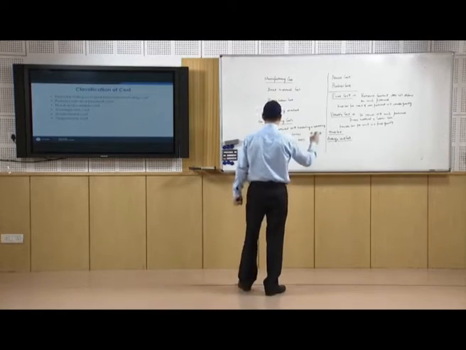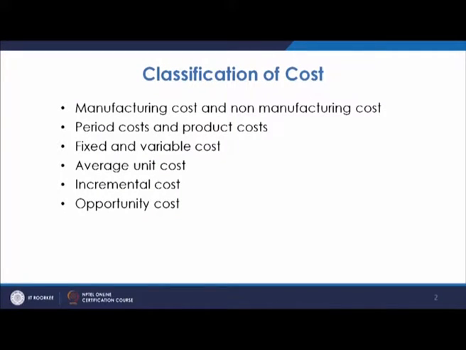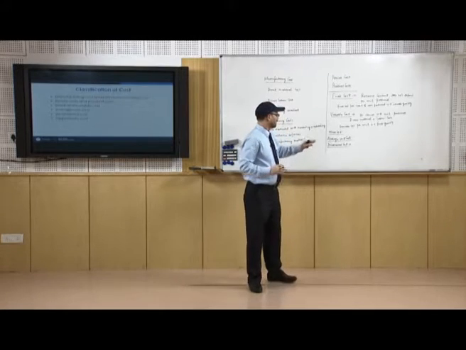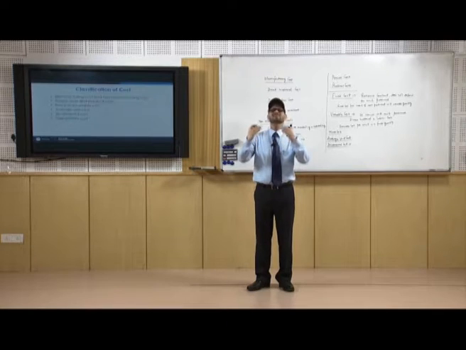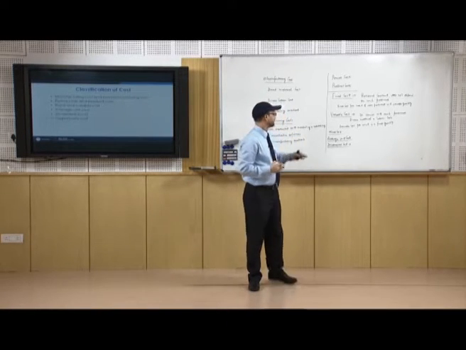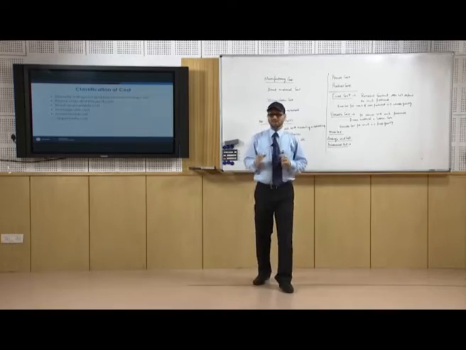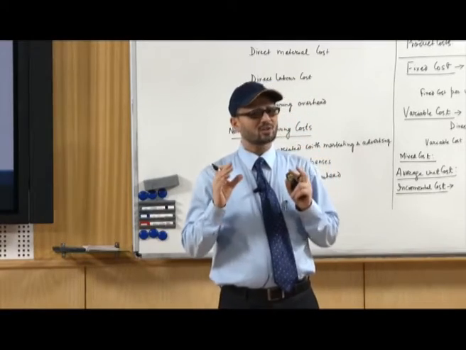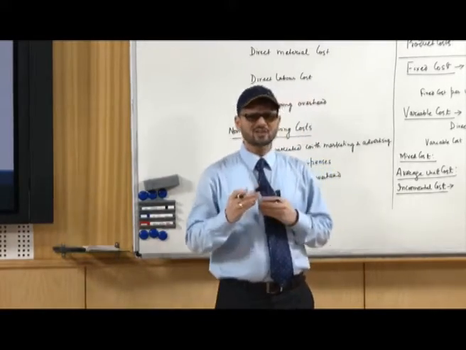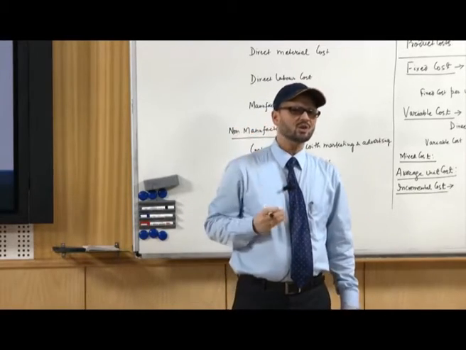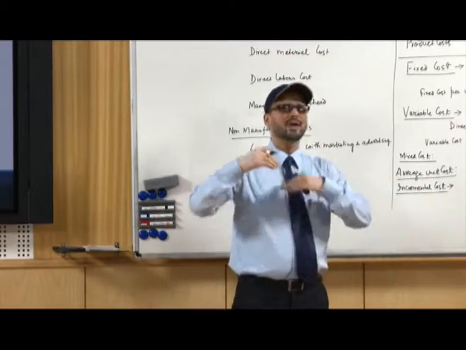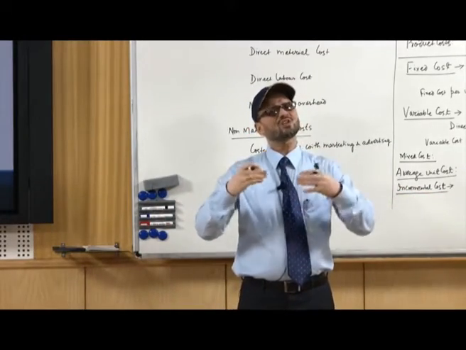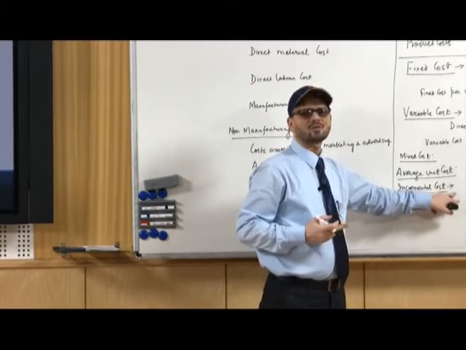Now, you have another cost, that is incremental cost. There are different names for this incremental cost. You can have the name differential cost also at some point. Now, this cost refers to the cost when you try to increase the production by a unit quantity. So, the amount of cost which you incur for producing one extra unit is known as incremental cost.